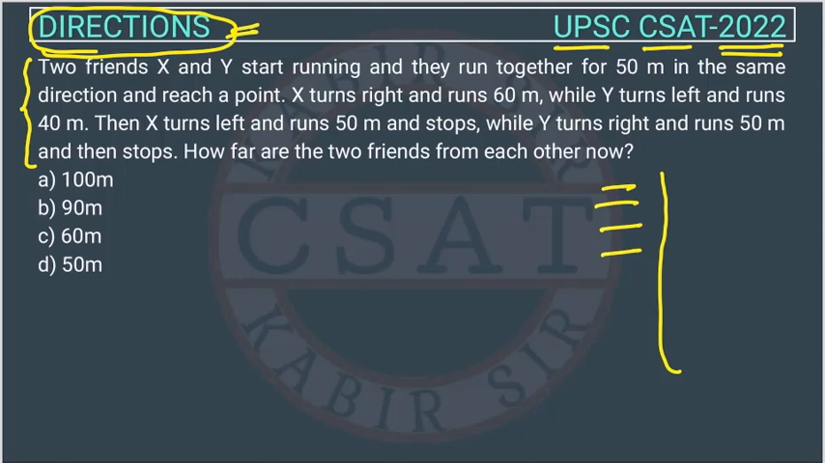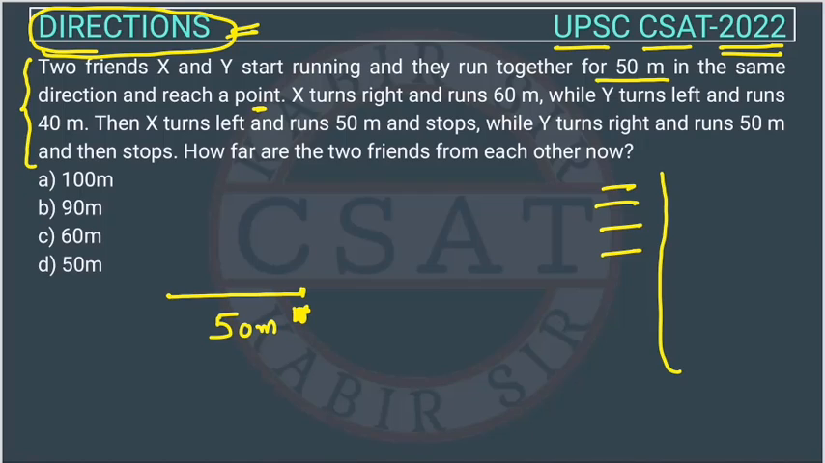Two friends X and Y start running and they run together for 50 meters, right? Suppose this is the starting point. No direction is given. They say X and Y start running and run 50 meters in the same direction and reach a point. Okay, this is a point.